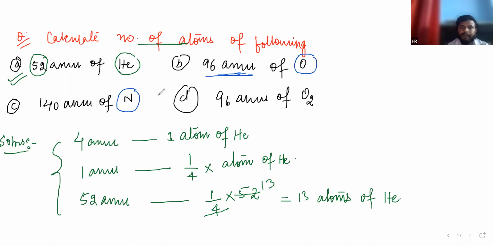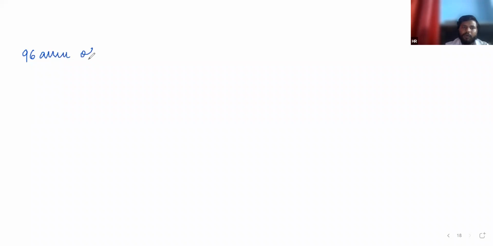Okay, just see. The next question is 96 AMU of O. We need to find the number of atoms of oxygen in 96 AMU. We already know that in 16 AMU there is one atom of oxygen. Then in 1 AMU we have 1/16 atom of oxygen.